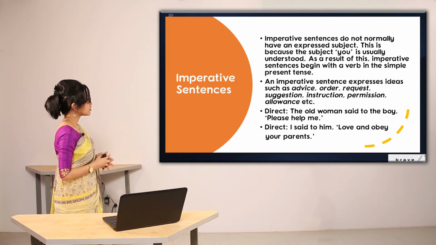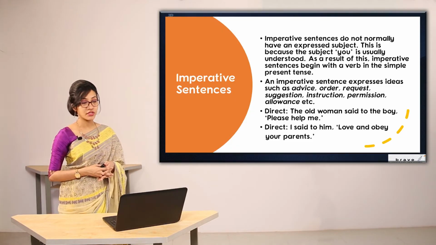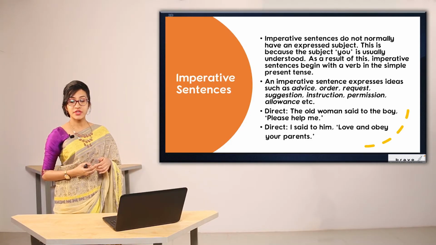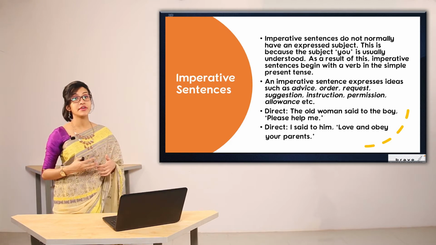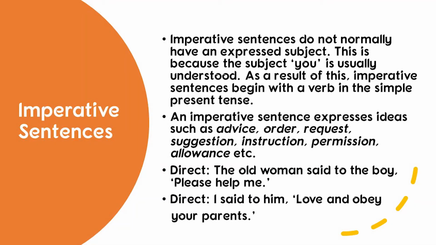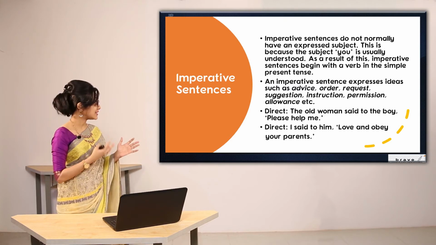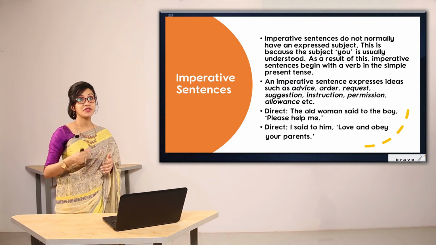So there are two examples of using imperative sentences in direct speech. In the first example, we can see, "The old woman said to the boy, 'Please help me.'" Someone is begging for someone else's help and the sentence has started with please, so it is well understood that this is an imperative sentence. In the second one, "I said to him, 'Love and obey your parents.'" You can see that it starts with the verb love, and it is an imperative sentence because someone is telling you to do so.